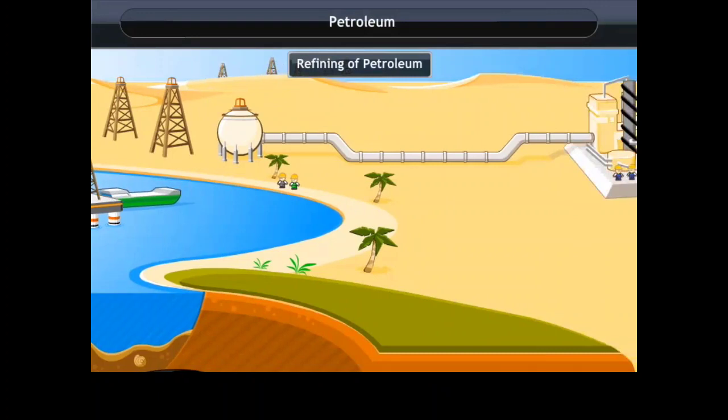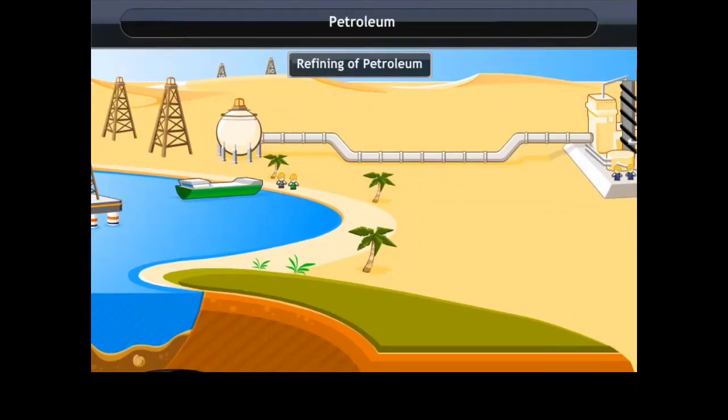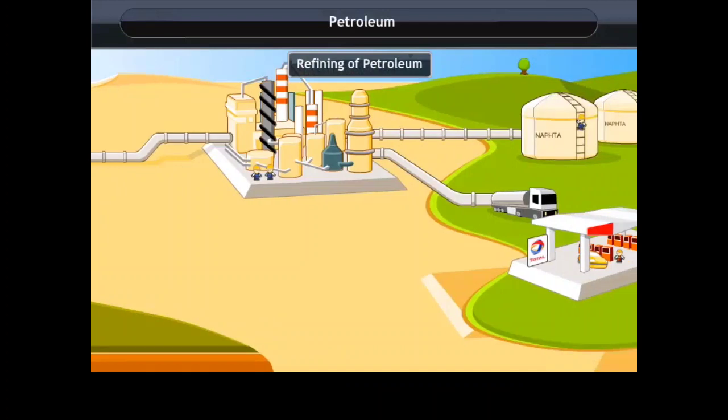Refining of petroleum. These days, crude oil is extracted from the ground. It is a mixture of various constituents such as petroleum gas, petrol, diesel, and lubricating oil. It is transported for refining with the help of a pipeline or a sea tanker. Refining is a process in which various constituents or fractions of petroleum are separated. It is carried out in a petroleum refinery.